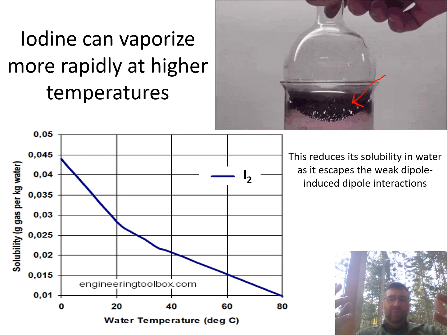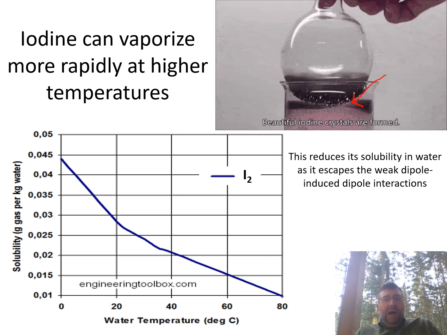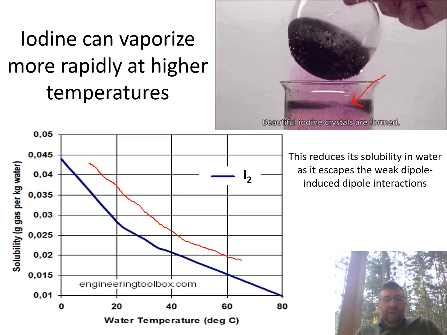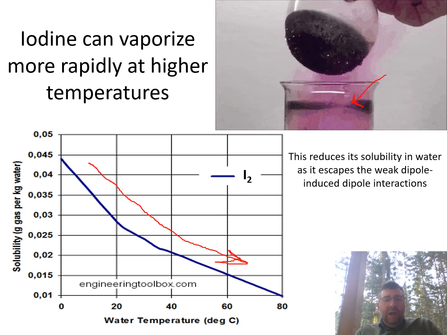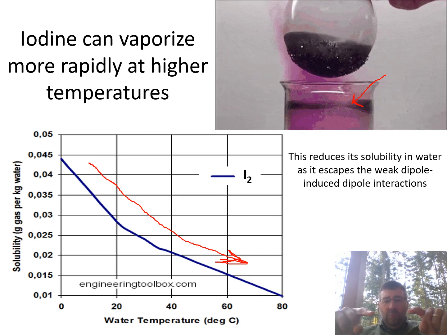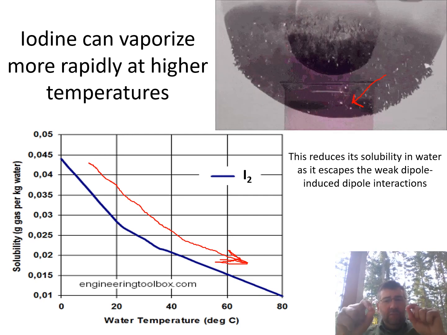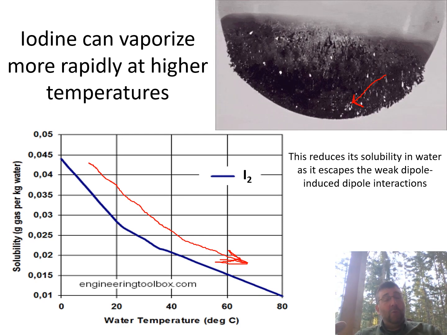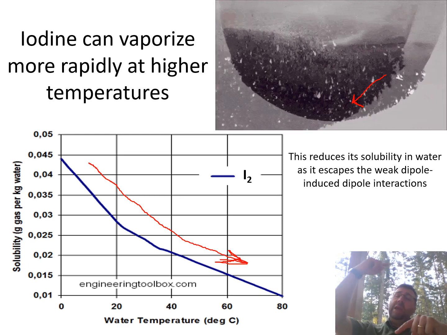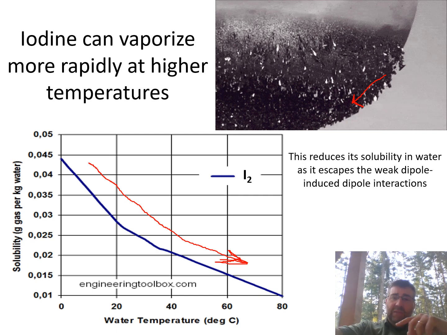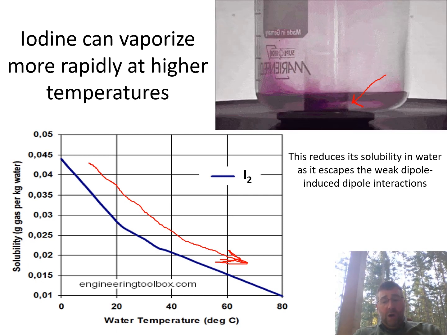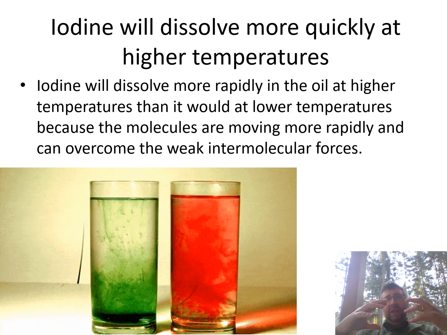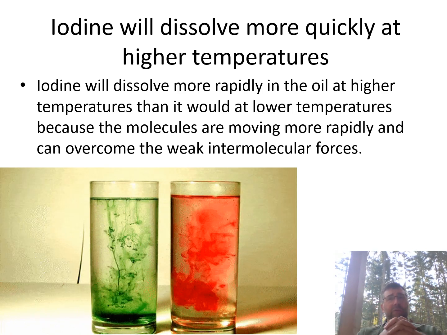The molecules are moving more rapidly, overcoming those weak dispersion forces that are holding them together as a solid and allowing them to escape. If you look at iodine dissolved in water, its solubility decreases with temperature. So the higher the temperature, the more and more of those iodine molecules overcome the intermolecular forces, in this case dipole-induced dipole forces with the water, and the more of them can escape as a gas, and the less would be dissolved in the water.